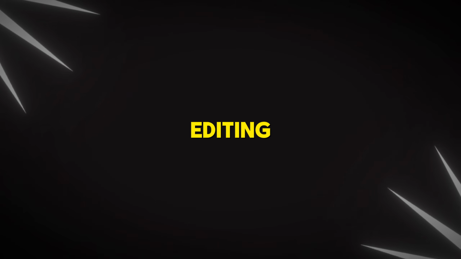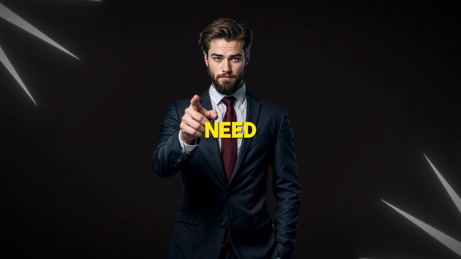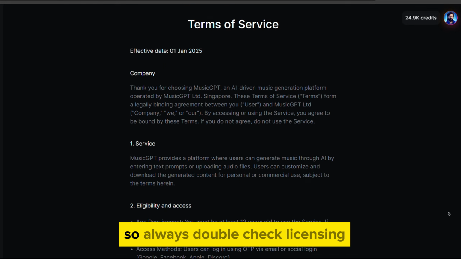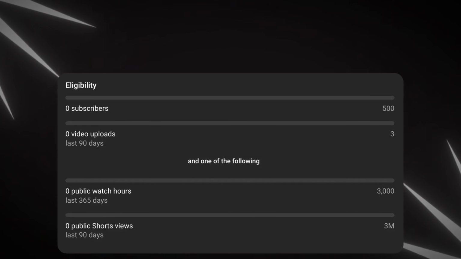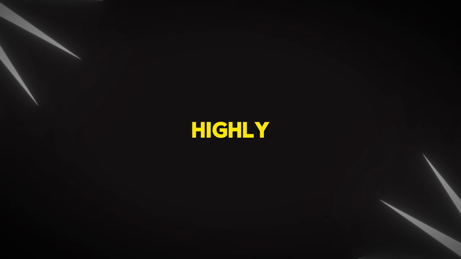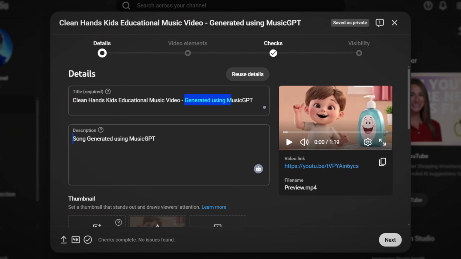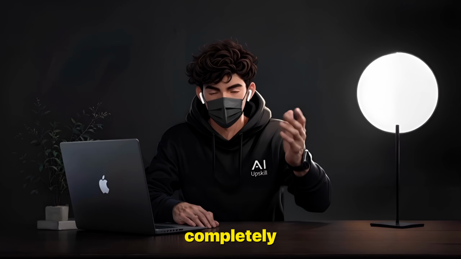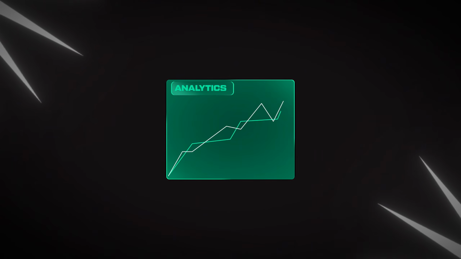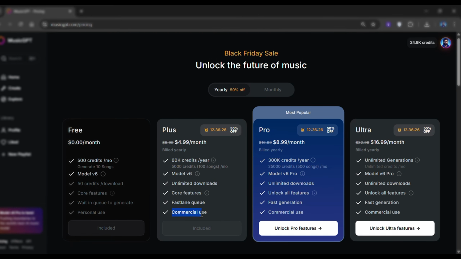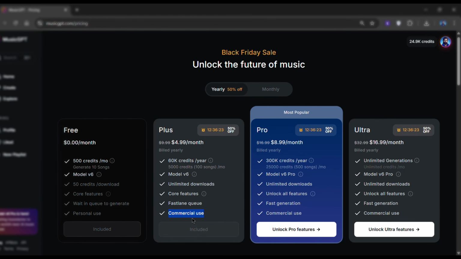Now before heading to the editing step, here's something really important you need to know. Whenever AI tools are free, they almost always keep some ownership, so always double-check licensing. If you're planning to monetize your channel, and I'm guessing you are because that's the whole point, I would highly recommend clearly stating in both your video title and description that the song was generated using musicgpt. But if you want to play it completely safe and avoid any potential issues, especially as your channel grows and videos begin to go viral, upgrading to a paid plan is the smarter move. The paid plan immediately grants you full commercial rights to everything you create.